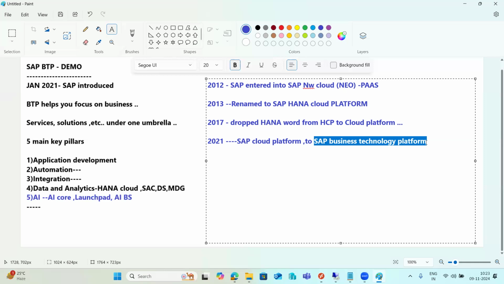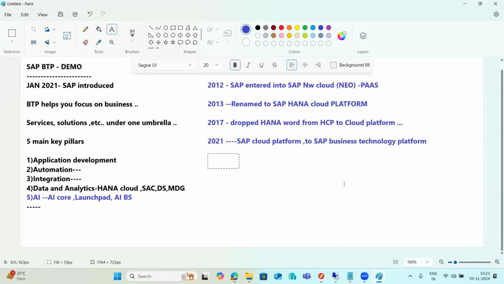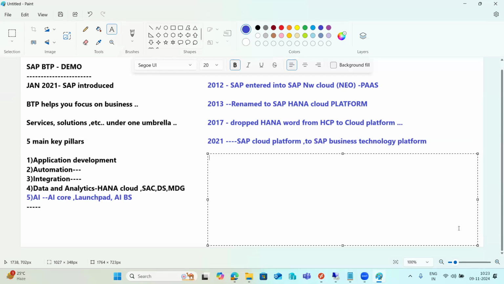They have entered into the PaaS market in 2012 itself. Then slowly they changed, they rebranded, they developed many things. They have entered into the market here, right?